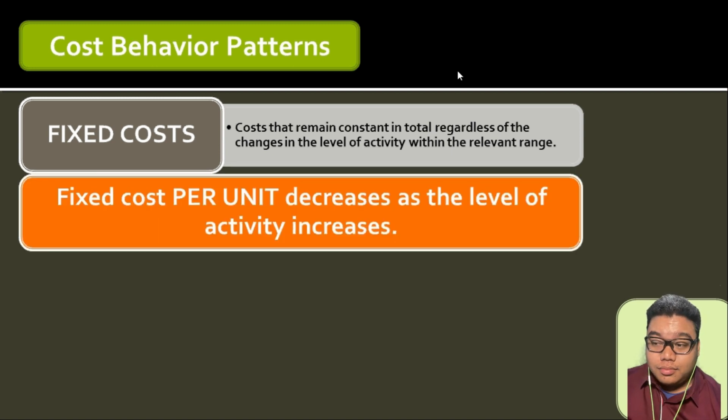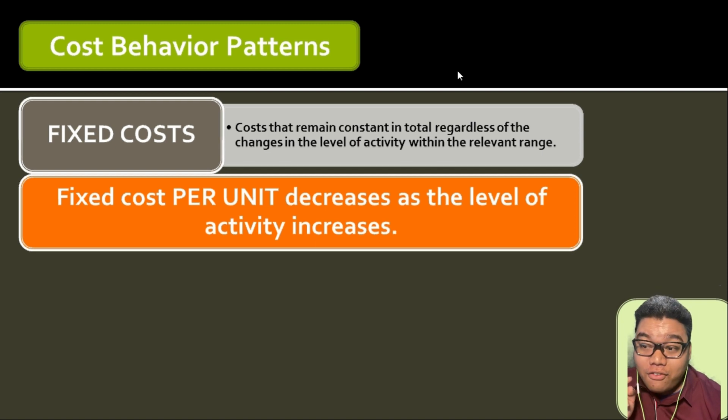However, fixed cost per unit decreases as the level of activity increases. For example, if you will produce only 1 unit and your fixed cost is 10,000, how much would be your fixed cost per unit? 10,000 divided by 1, which is 10,000. If you will produce 10 units, how much would be your fixed cost per unit? 10,000 divided by 10, that would be 1,000 per unit.